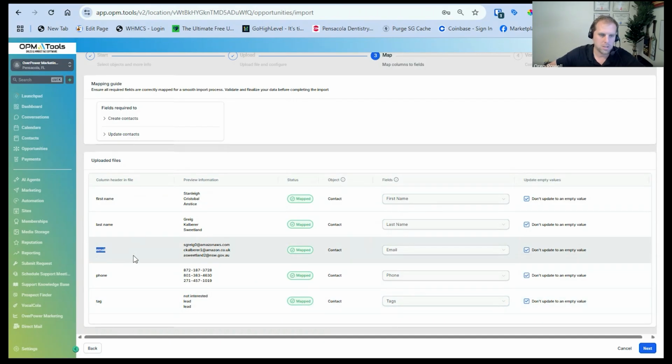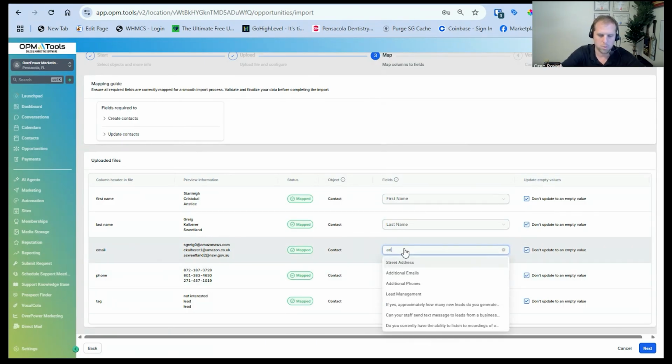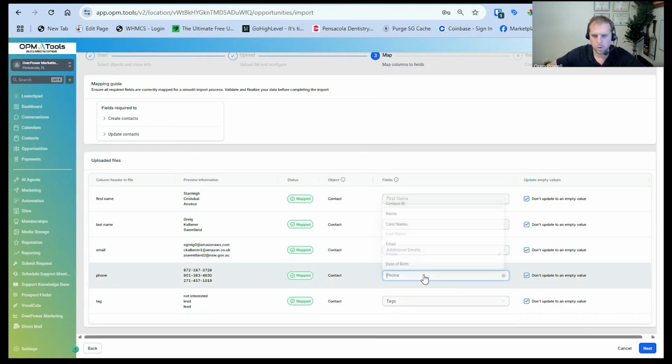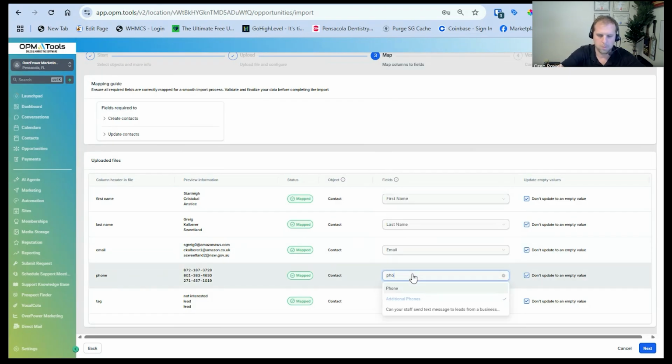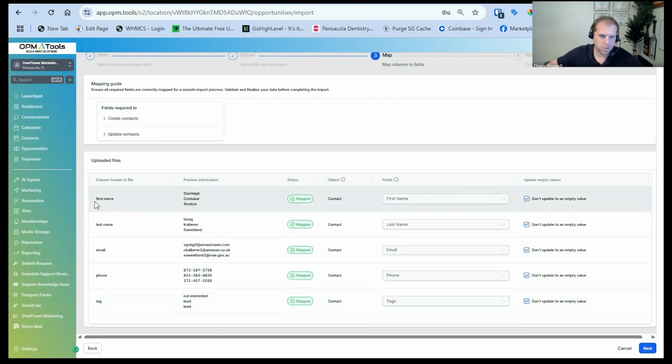So for example, let's say you don't want to add into the email section, you want to just add into the additional email section. And same thing for a phone number. You could also do the same thing right here where you add it to the additional phone section. That's one way you could do it. I'm not going to do it in this case, so we'll just keep it at email and phone. So this is very important because this will actually plug and play the data from your CSV file into the correct fields inside the software.